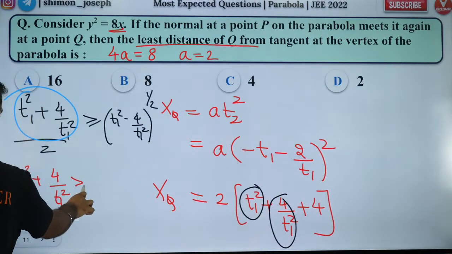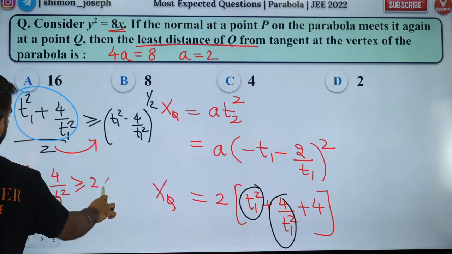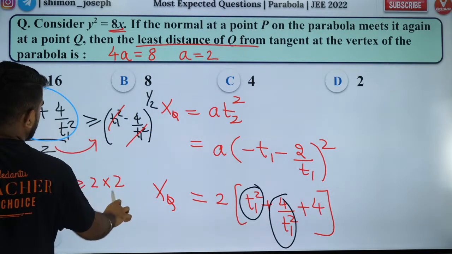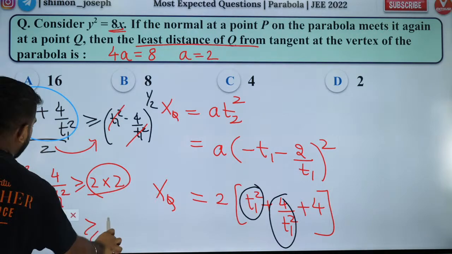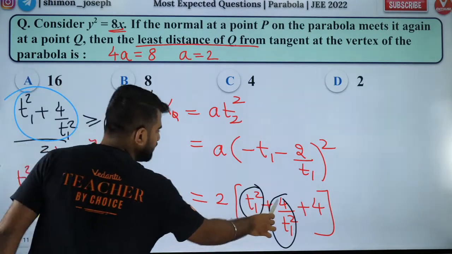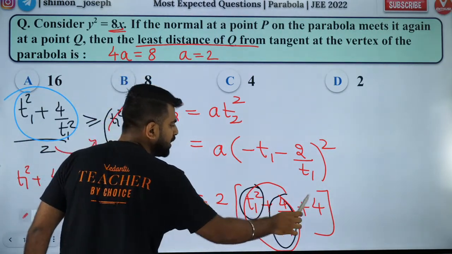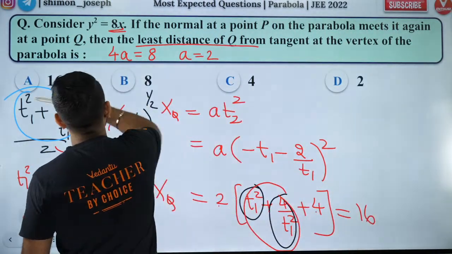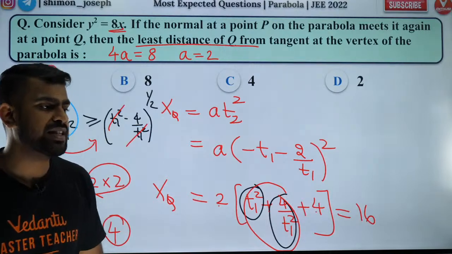So that is greater than or equal to 2, you cross multiply. So t1 square cancels. 4 to the power half is 2. So this will be 4. So the minimum value of this is 4. So 4 plus 4, 8. 8 into 2 is 16. That is the minimum value. So least value is 16. That's how you do it.